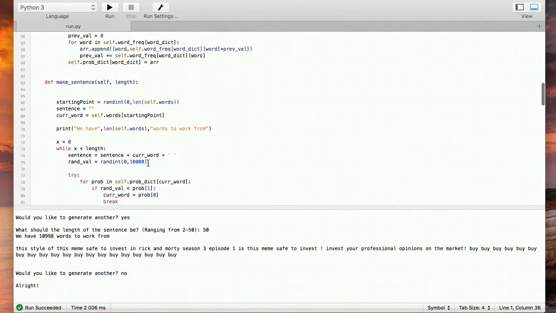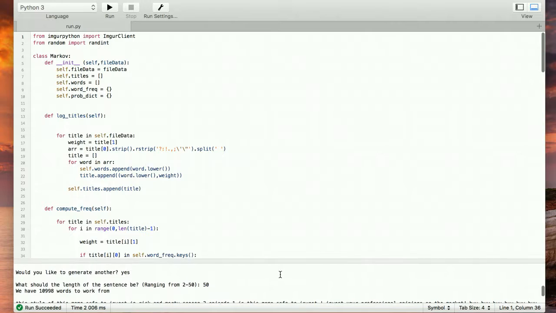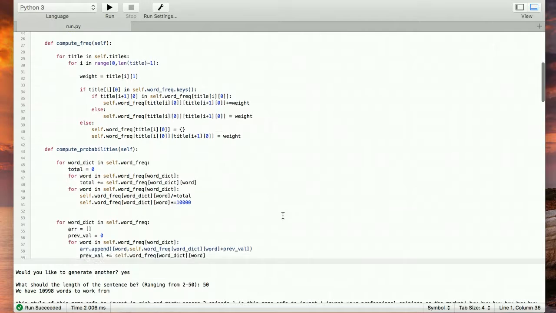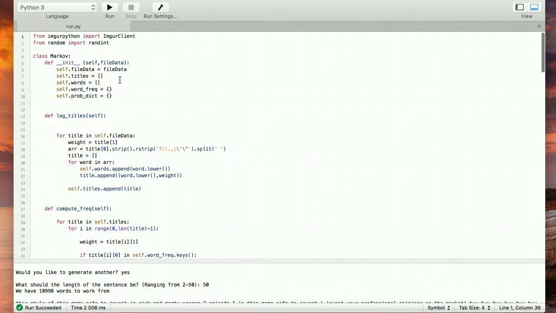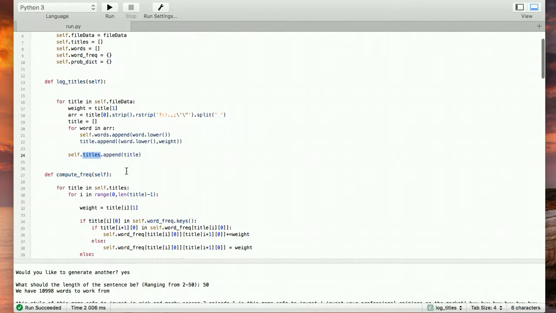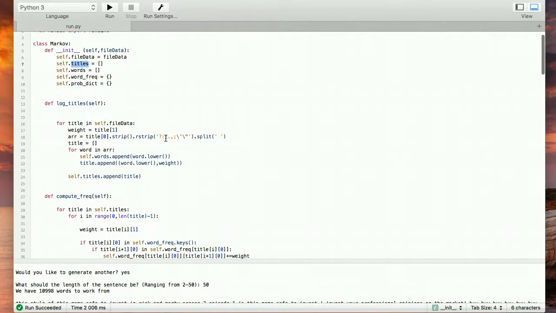Why don't we go up to our Markov class and learn a little about this? Okay, so let's look at this class right here. Basically you pass in data, which is stored in the form of the title string and how many likes that got, so we can apply the weights later. And so we add these titles to this array called titles. It's actually a dictionary. No, it's actually an array.